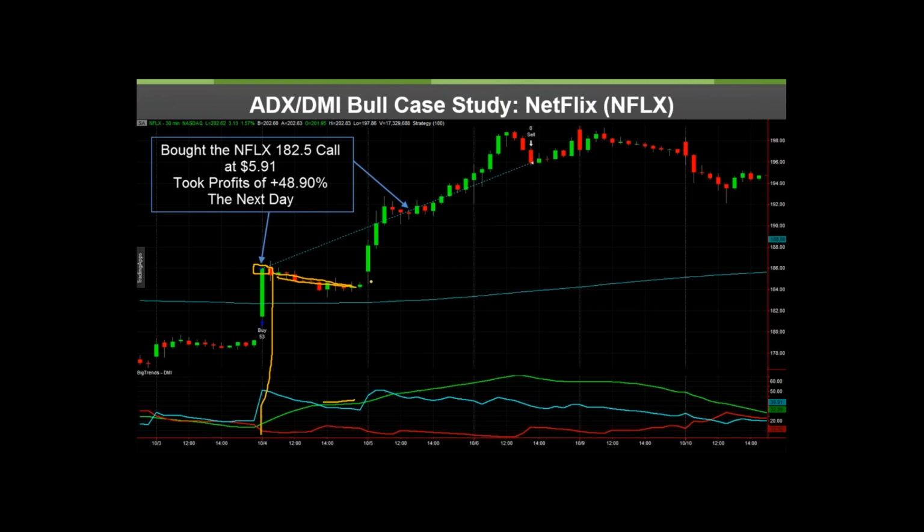The next day, the stock does a quick, hard launch, and then you see ADX keeps rising to the following day's exit. At that point, it kind of double tops and comes back down a little bit. But we're trying to catch that sweet spot where the speed of movement is.